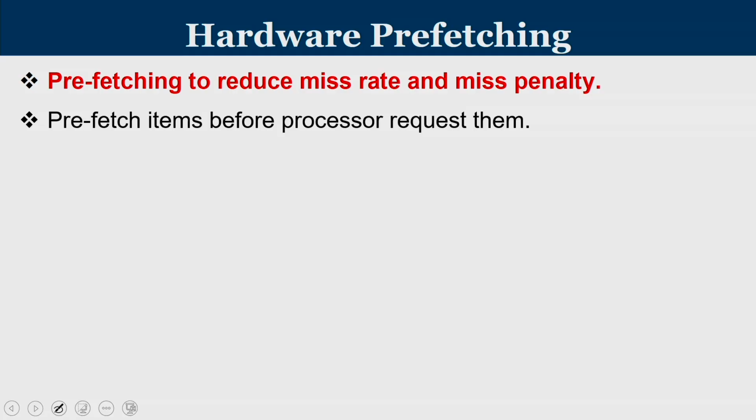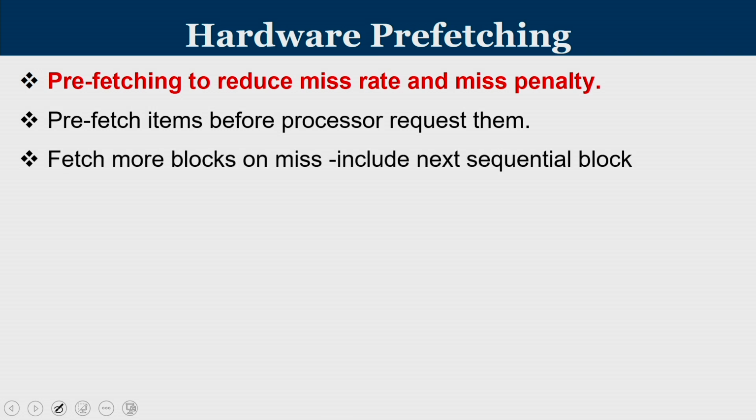If the predicted block is present in the L1 cache, it reduces miss rate. If the predicted block is kept in some buffer near the L1 cache, then your miss penalty is reduced. So prefetch items before the processor requests them, and fetch more blocks on a miss. Sometimes you bring the next sequential block, and sometimes you predict it may be the next nth block at an offset.